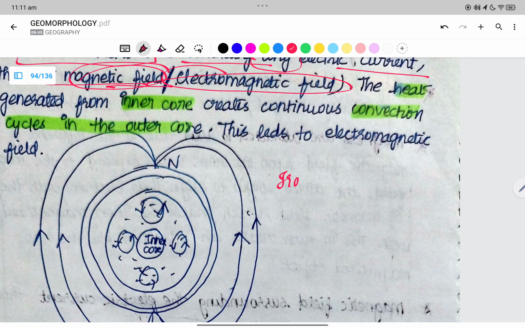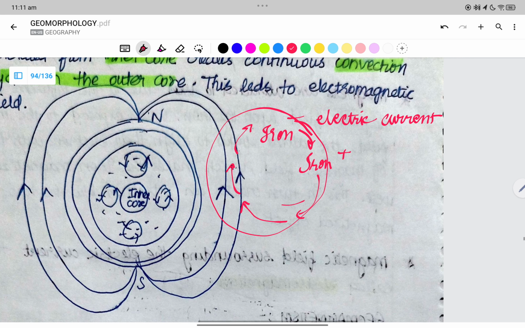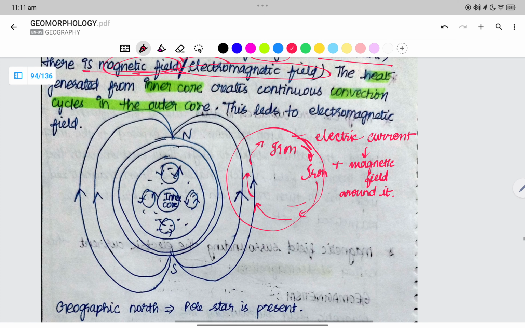First there is liquid iron. The iron, due to collision with other iron particles, becomes charged. And there is also a motion because of the rotation. When electric current is created due to the motion, and when electric current is present, we have the magnetic field around it. This leads to the electromagnetic field.